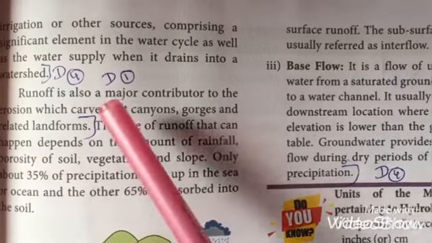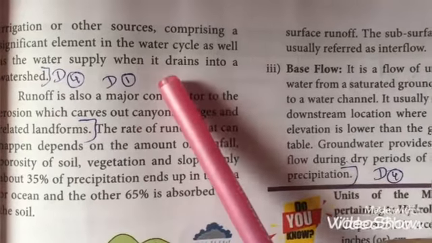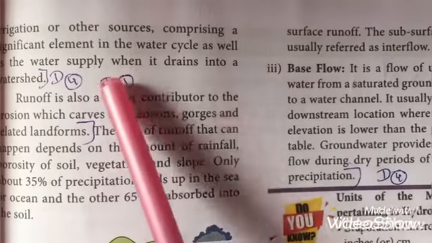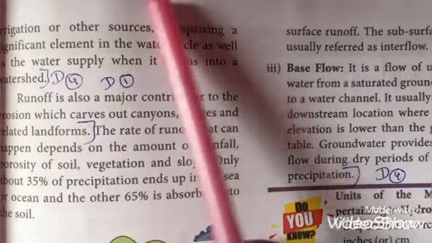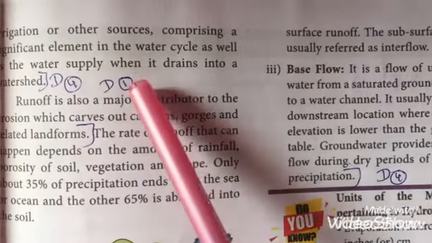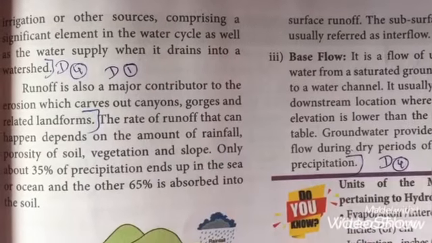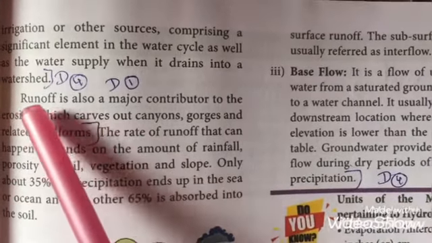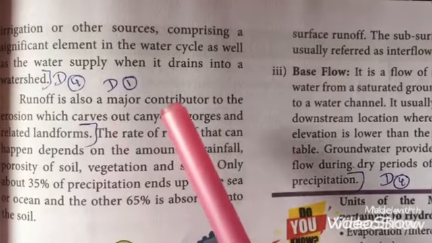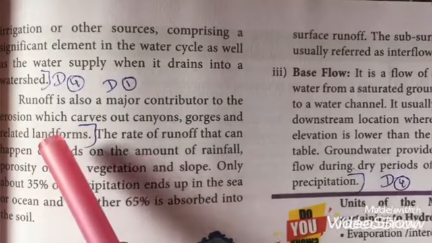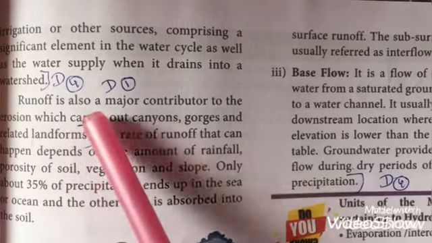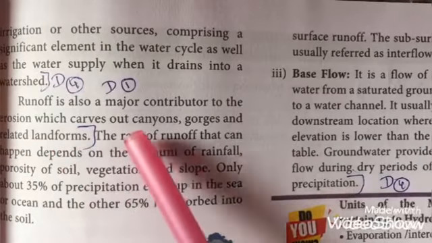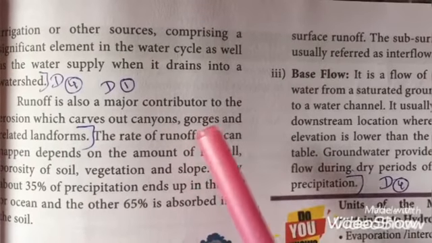The water from rain, snow melt, and irrigation or other purposes are all significant elements in the water cycle. We know about soil erosion, right? This runoff is a major factor in the erosion process. Through this runoff, many landform structures are formed, like canyons and gorges.